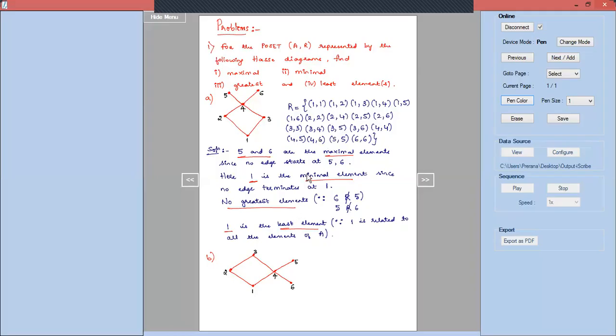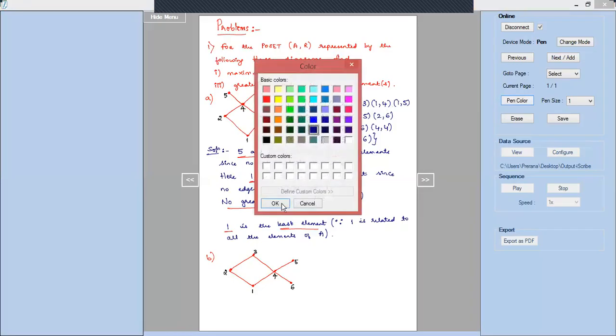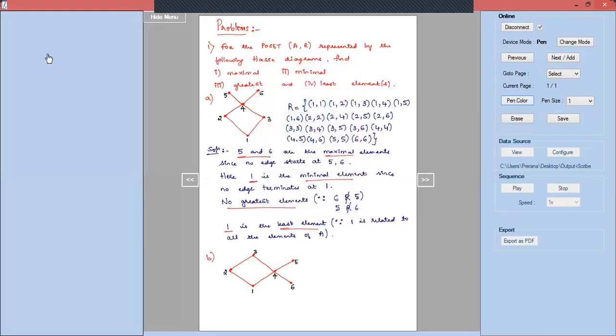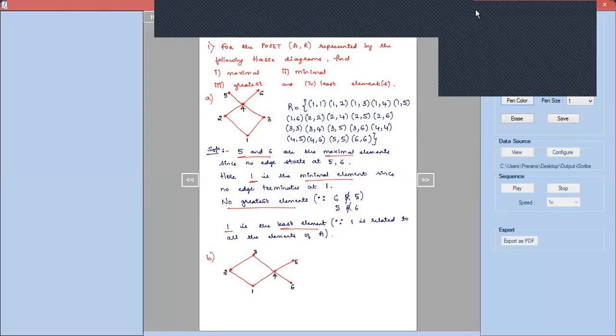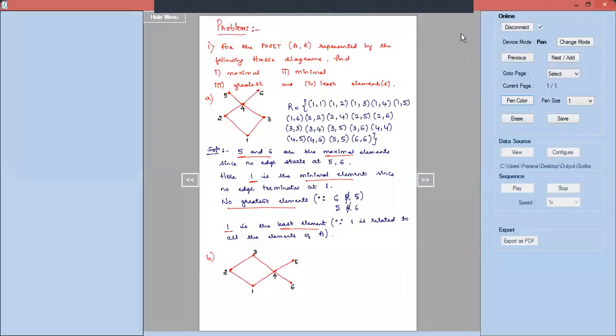So we will quote one by one now. We have to find out maximal, minimal, greatest and the least element. Yes. Now we will find out one by one, maximal element first. We observe that no edge starts at 3 and no edge starts at 5. So since no edge starts at 3 and 5, 3 and 5 are the maximal elements.